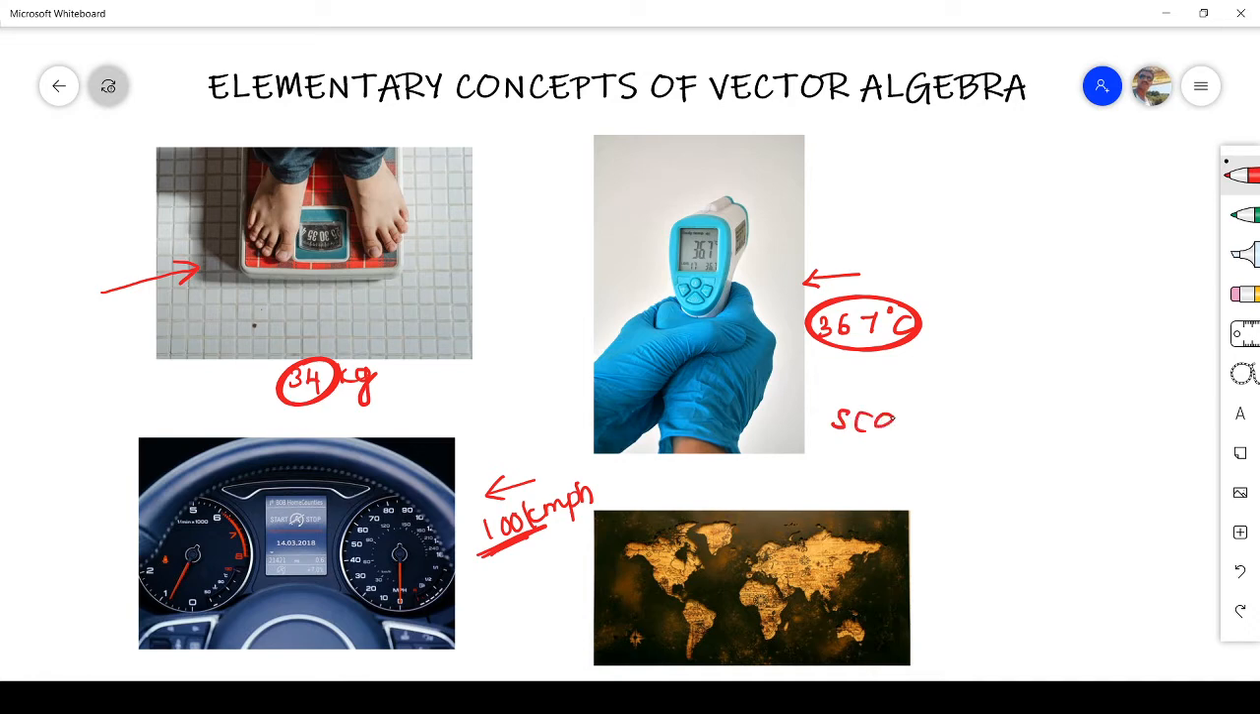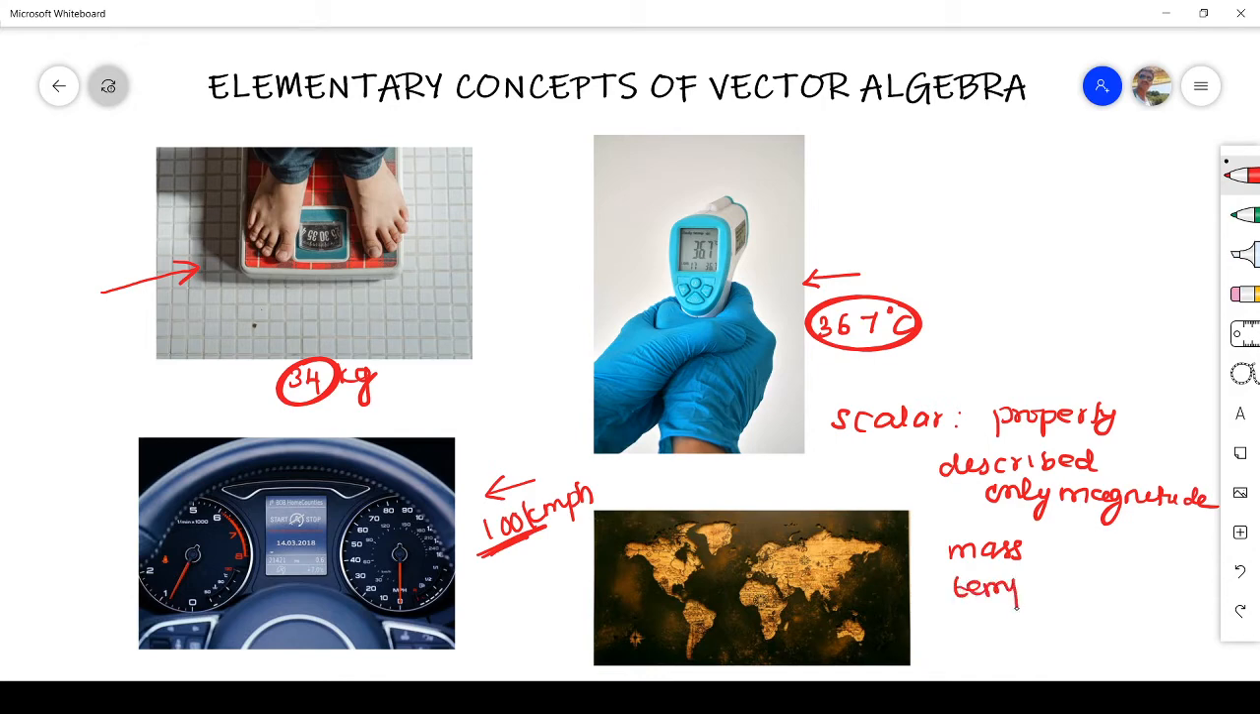Simply, a scalar is a property, right, which can be described only by magnitude. So it has no direction. For example, we have seen that one is mass. Mass is an example of scalar. Then we saw temperature. Temperature is also a scalar because it has only magnitude.